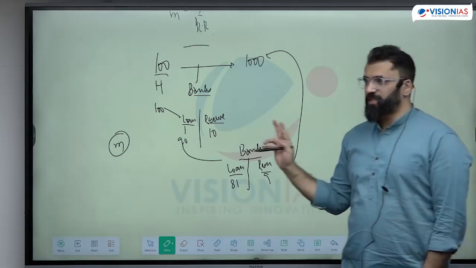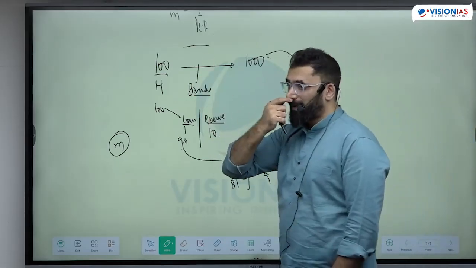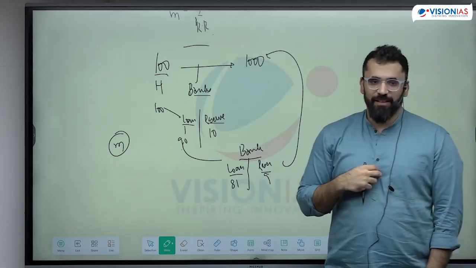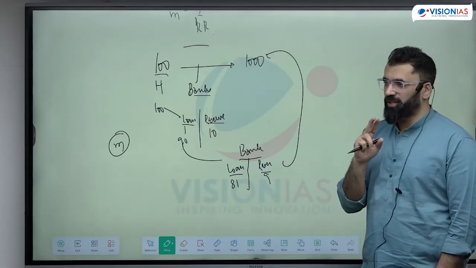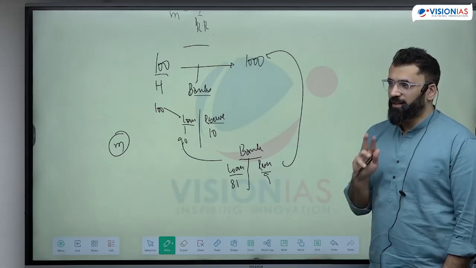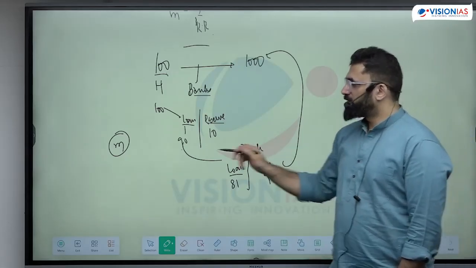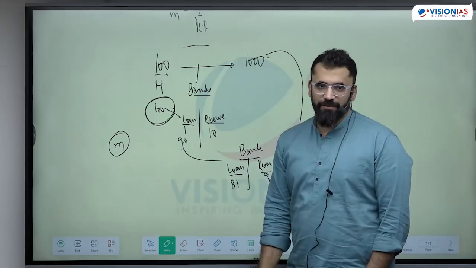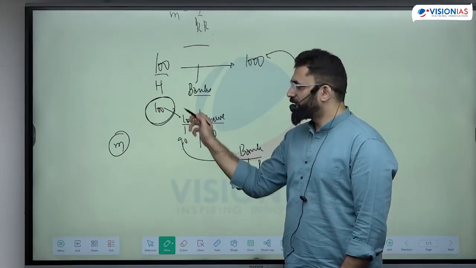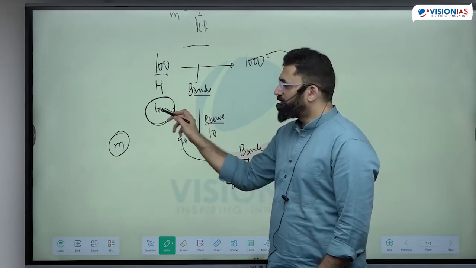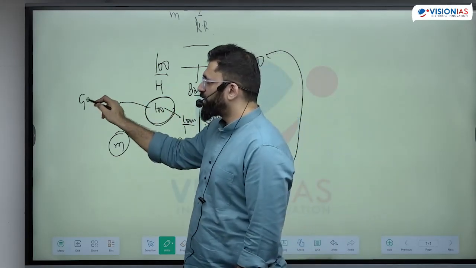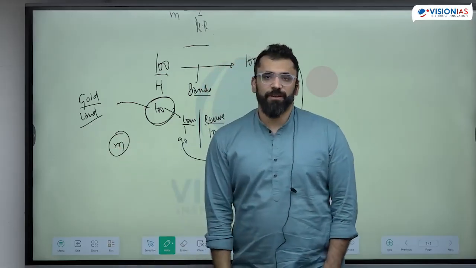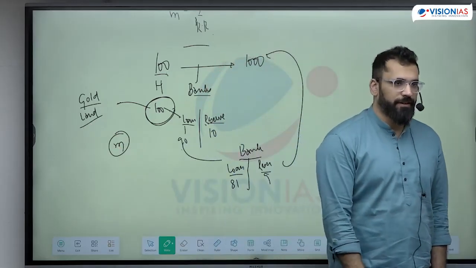Two factors on which it will depend. Forget what ratios are. There are two things. One, how many people come to the bank? If this person is coming to the bank, then only money gets created. If this person saves in cash, that means the multiplier will not be significant.